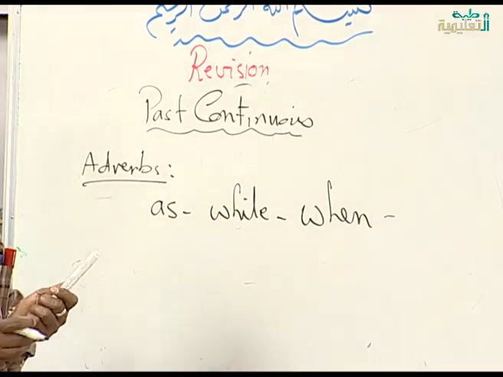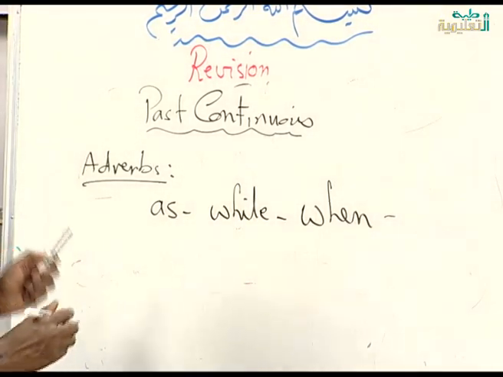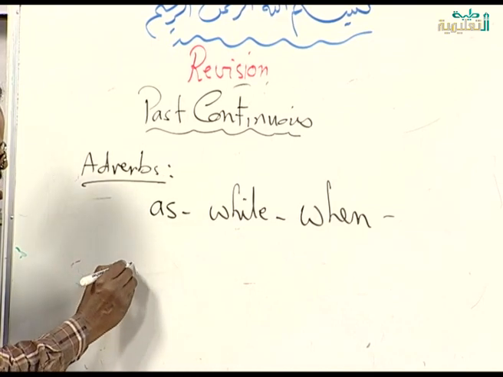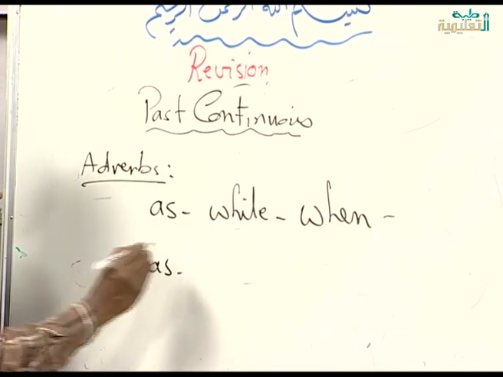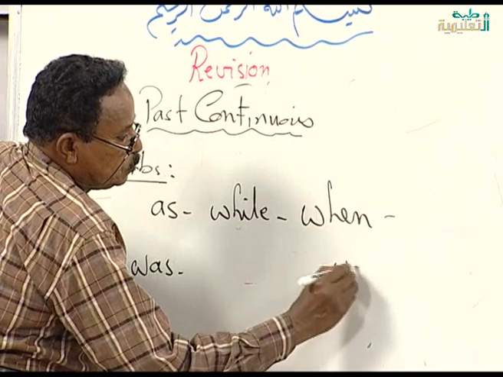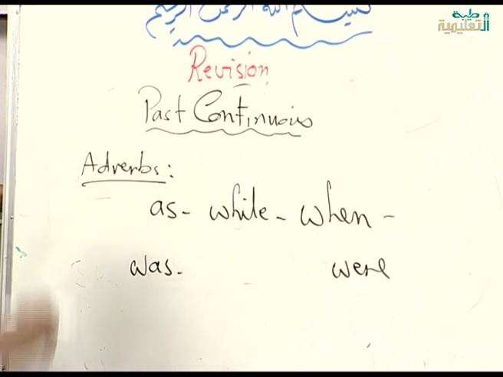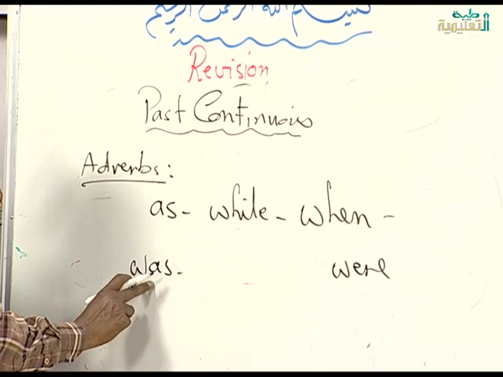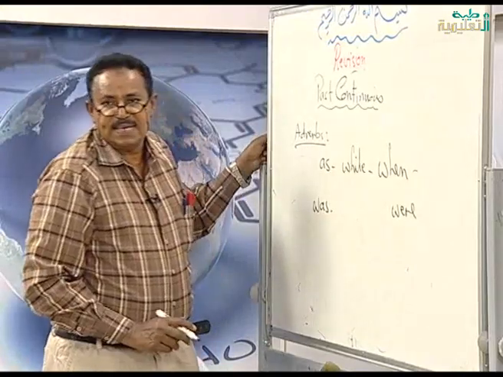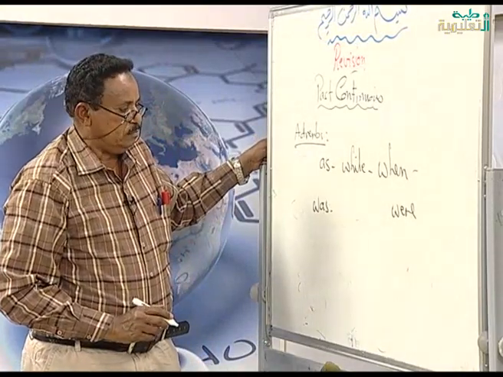In the past continuous, before the verb there is was or were. Every verb after was or were has ing at the end of it.